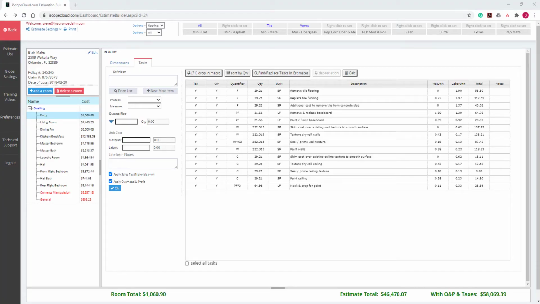In this video, we're going to illustrate how iScope can now import Nearmap imagery automatically through the Nearmap API. Let's first take a look at the super quick process of importing the imagery into iScope and the benefits of being able to do so.